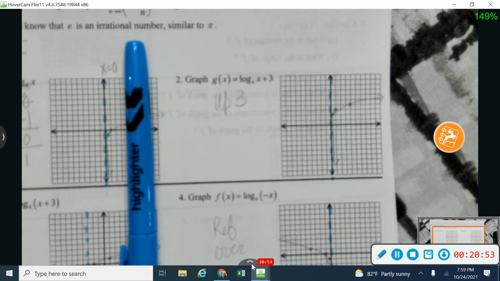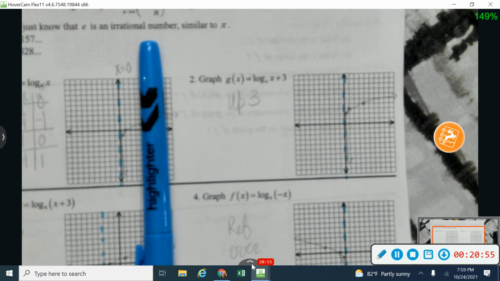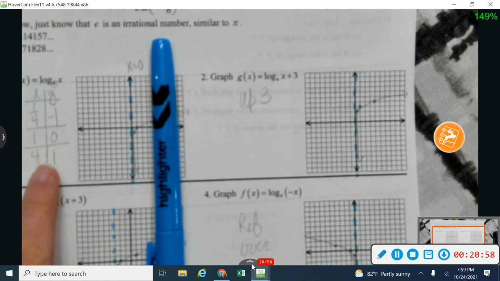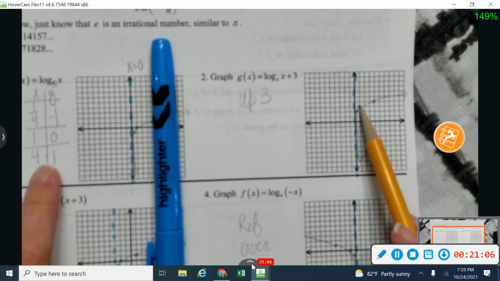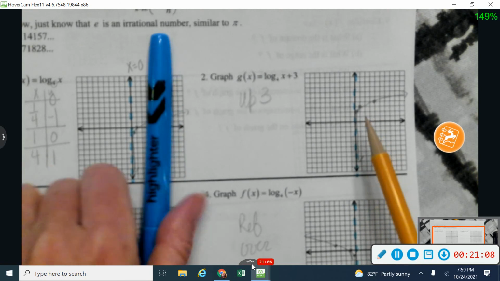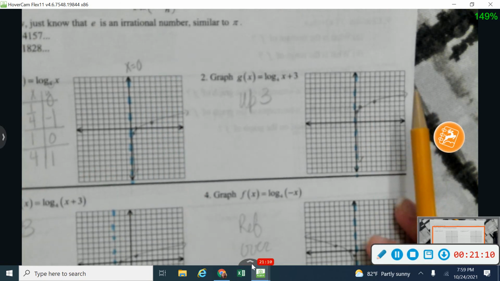I just took each point. I'm still working with a base of 4. So I took each point from my table over here, and I moved each point up 3. So for example, I went over to 1, 0, and I moved it up 1, 2, 3. And I did that with all 3 points. Again, 3 points is plenty to draw one of these graphs.